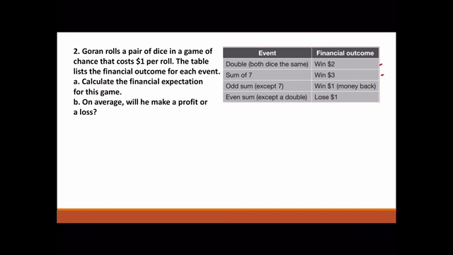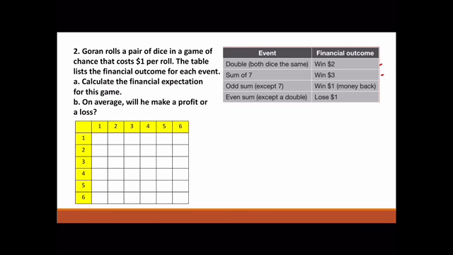So first, for the financial expectation for this game, we need some probabilities. Look at a table: we have 2 dice, so the top could be what happens on die 1, the side could be what happens on die 2. To fill in the table, we're looking at sums mostly, so the first thing here would be 1 plus 1, so it'll be 2. Next one would be 1 plus 2, 3, and so on. You fill up the table and you find there are 36 outcomes. So there's 36 different things that could possibly happen.